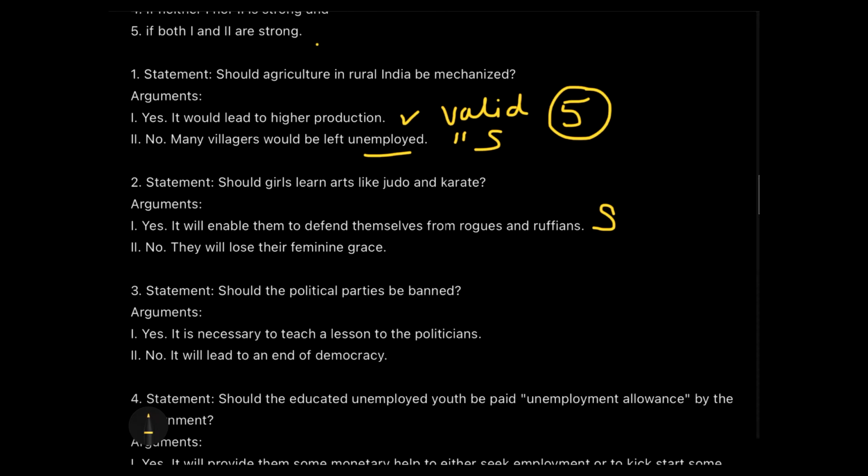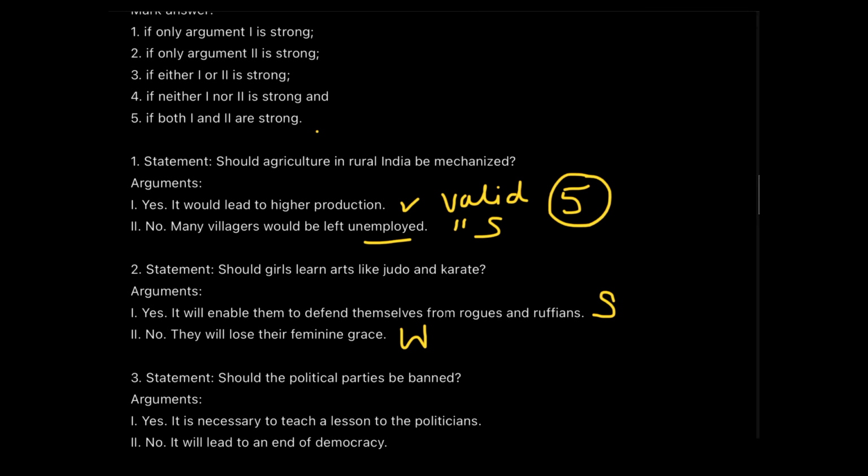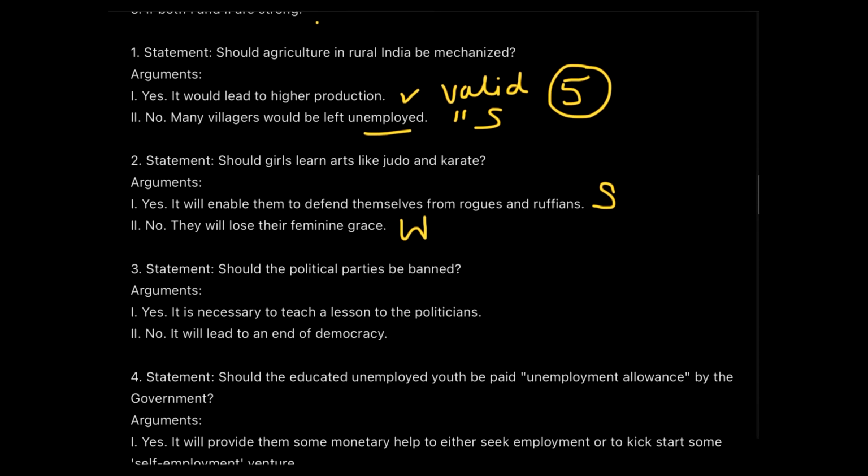But if no, then why no? The reason for no is they will lose their feminine grace. Now, to be honest, there is no relation between feminine grace and learning judo and karate. So that is a weak argument. So we spotted a weak argument here, and that means only argument number 1 is strong. And according to the options given to us, if only one is strong, we will go with number 1.